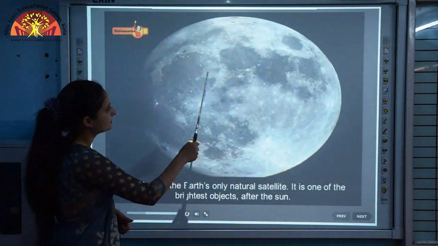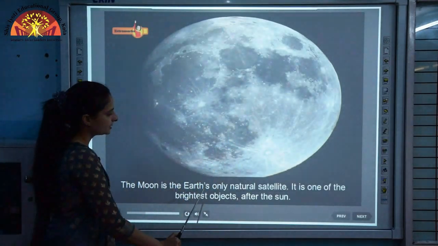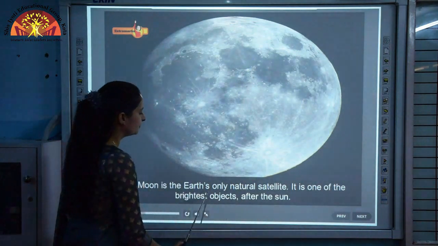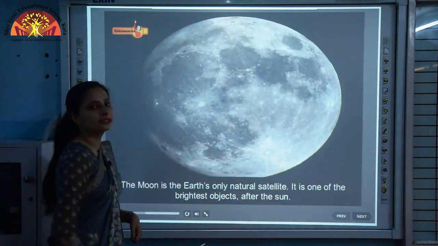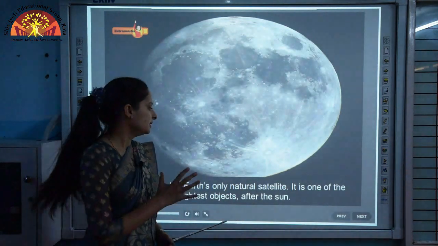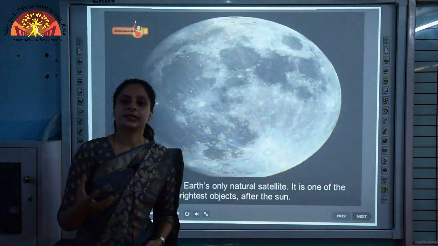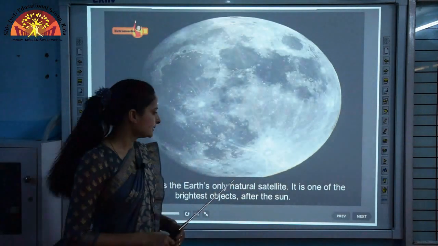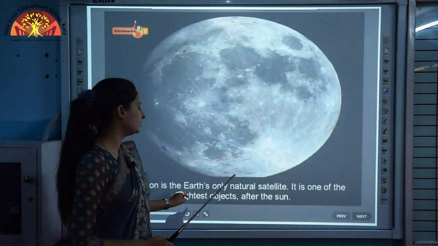See, this is the moon. The moon is the Earth's only natural satellite and it is one of the brightest objects after the sun. Moon is the another brightest object after sun, and as you have learned that sun is a big hot ball of gas, then after sun it is the moon.